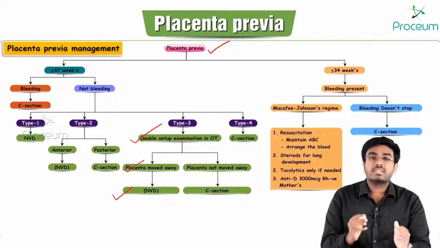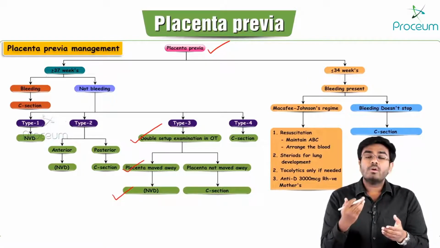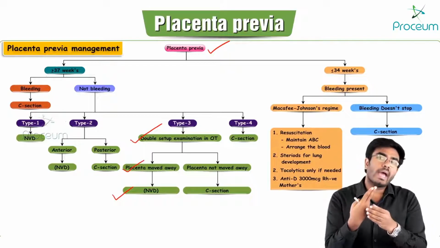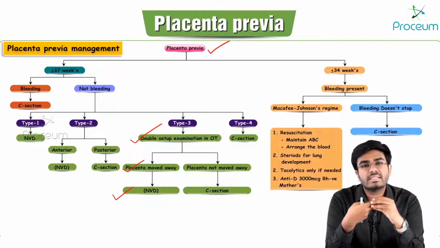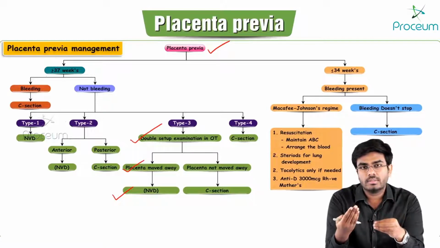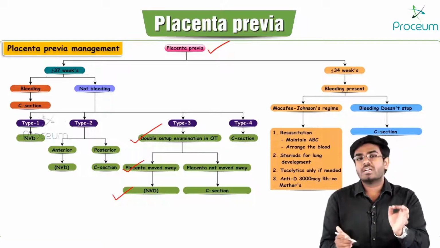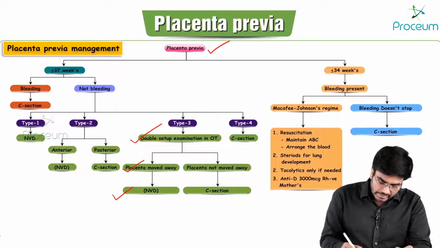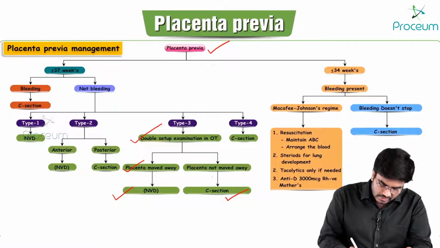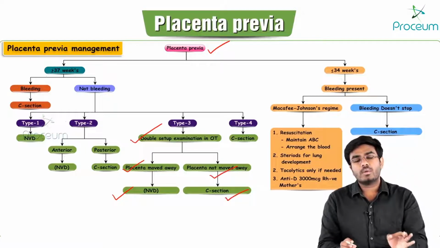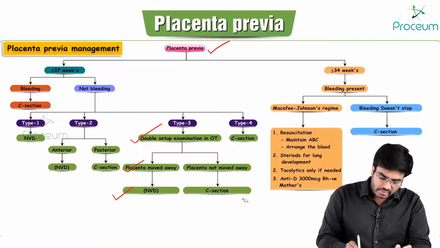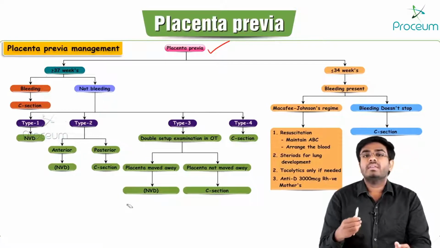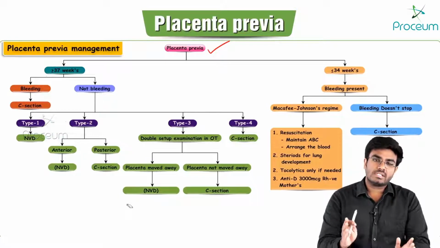Say the placenta has not moved away, and now she starts to bleed. Why? Because with your fingers you have checked whether the placenta has moved away or not. It doesn't move away, and now she starts to bleed. What do you have to do? Immediately you have to go with the C-section. If the placenta does not move away, the surgeon is ready, he will give an incision directly and take out the baby. So the C-section will be done.